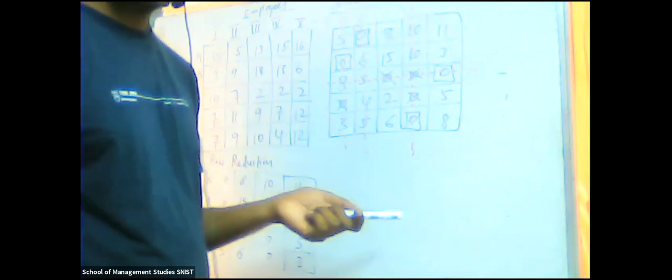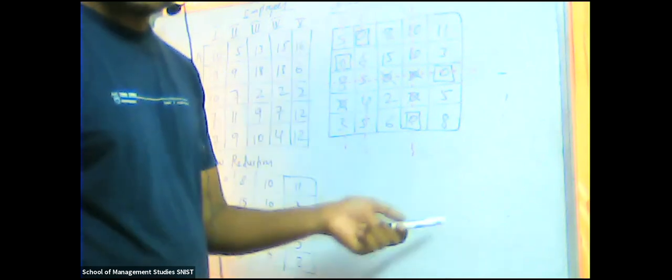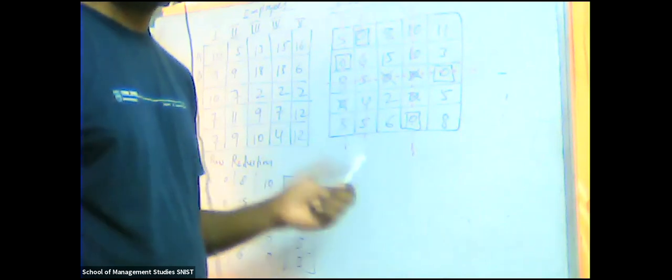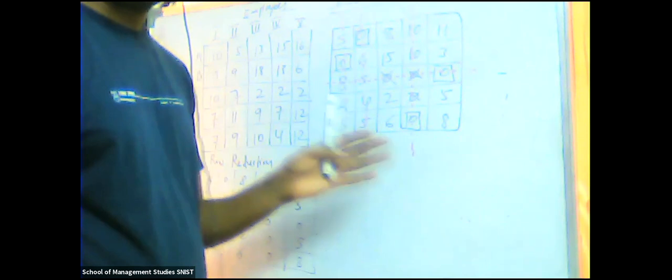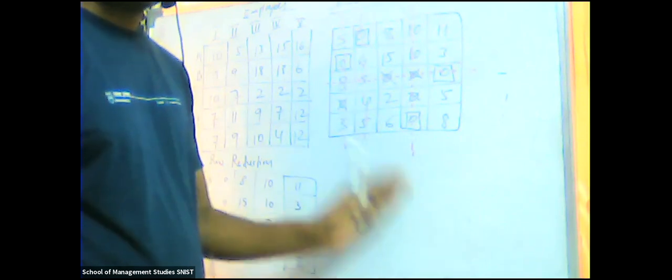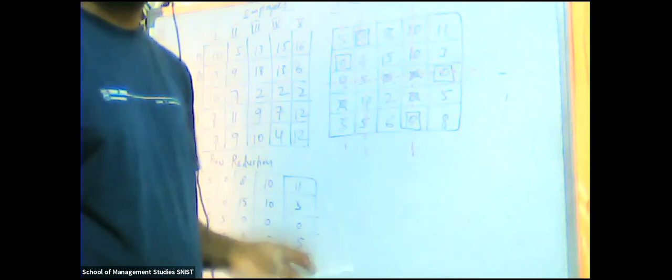The procedure is simple: row reduction, column reduction, then assignments. If you get one assigned 0 in each and every row, fine. You will allocate, assign those, and finally show the answer. But suppose you did not get one assigned 0 in some column or row, then you are going to work with this Hungarian method, going with the dotted lines, and that too the minimum.